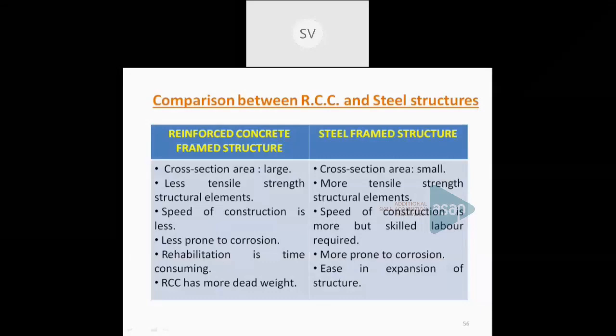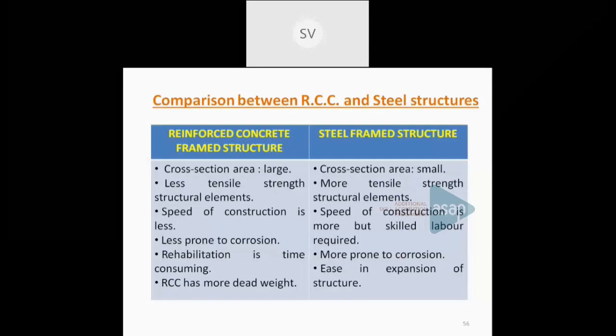But when you consider a steel framed structure, the same weight can be taken by less cross-sectional area elements using rolled steel sections. And the tensile strength is more in a steel framed structure, but a concrete structure can take a lot of compressive strength, while it can take only limited tension.